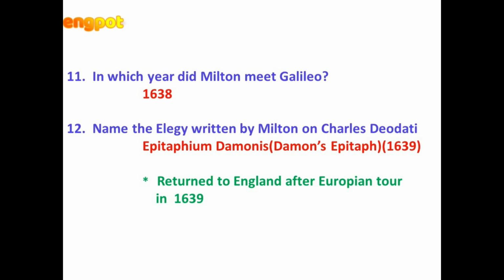So Milton met Galileo in 1638, and also Milton mentioned Galileo, the astronomer, in his renowned work Paradise Lost. So that is about Milton's meeting with Galileo, his European tour, and the elegy written upon his return to England, Epitaphium Damonis, on the death of Charles Diodati.